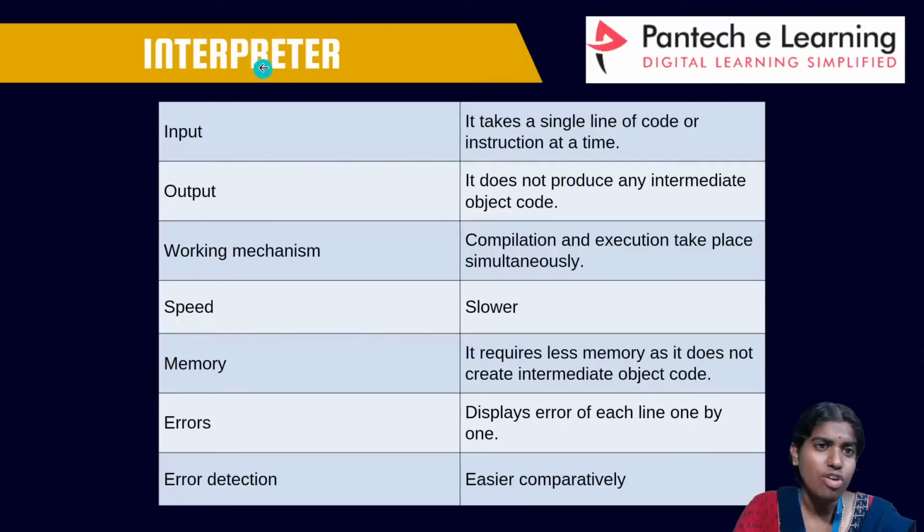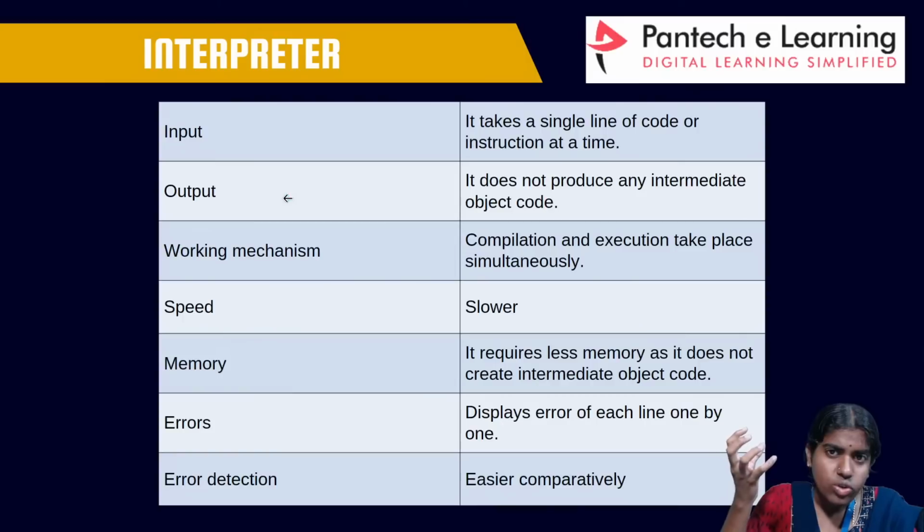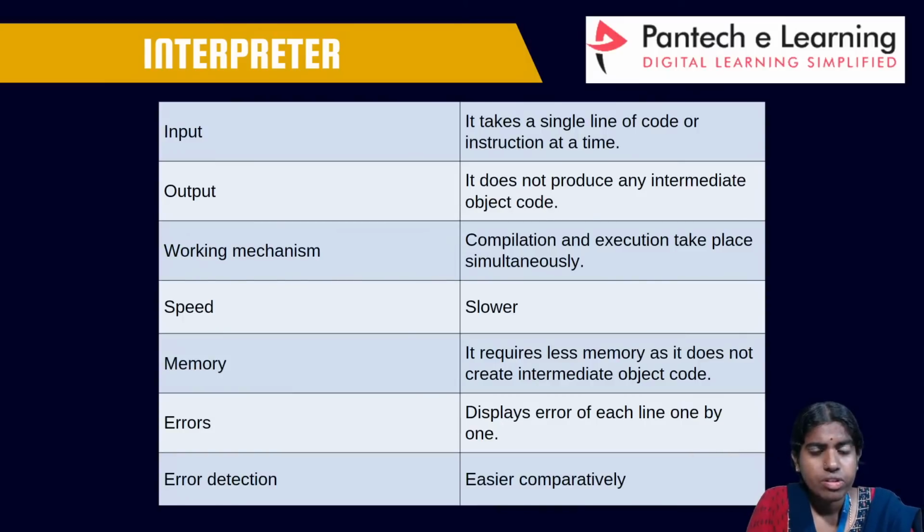So what is the meaning of the name interpreter? From the name you can just understand. So what is the use of this interpreter? For input, it is going to take a single line of code or instruction at a time. And for output, it does not produce any intermediate object code. Clear with this? So all these are the different units that are present in an interpreter.